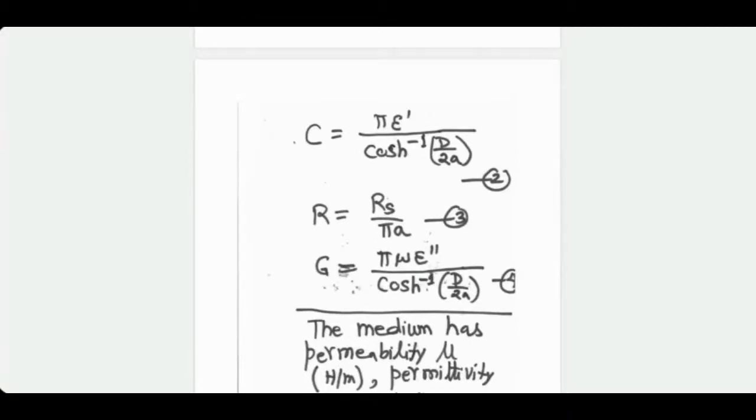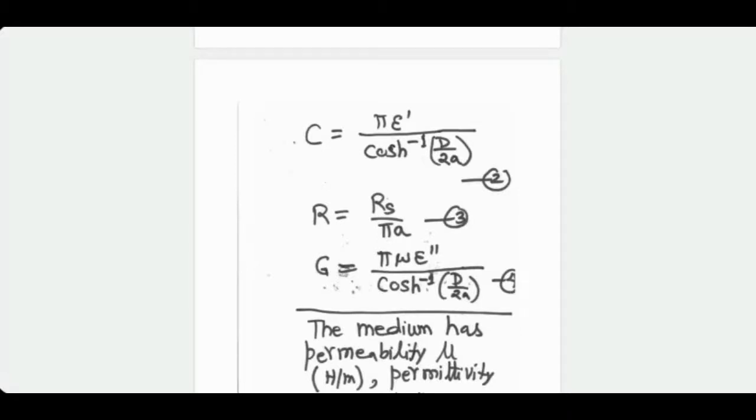In the formula for G, we have the imaginary part of the permittivity, which is almost zero for air. For air, capital G is normally zero, unless there is a breakdown and there is a serious discharge between the wires. That's a different story. It can happen during lightning storms, etc. In fact, that kind of effect is known as corona effect.